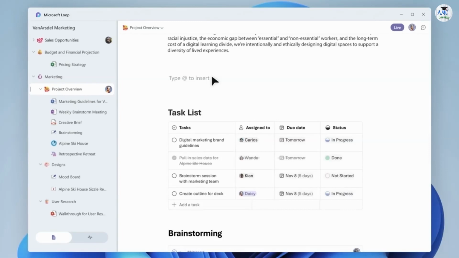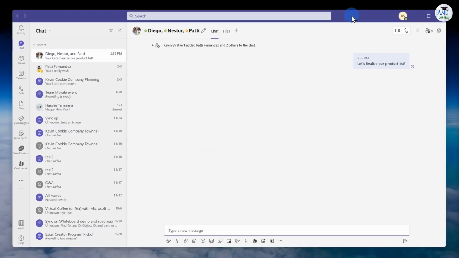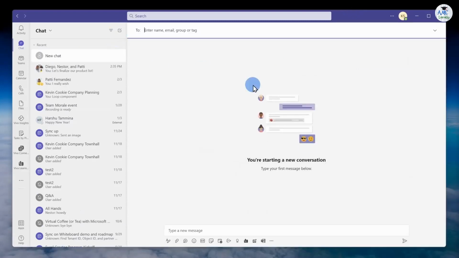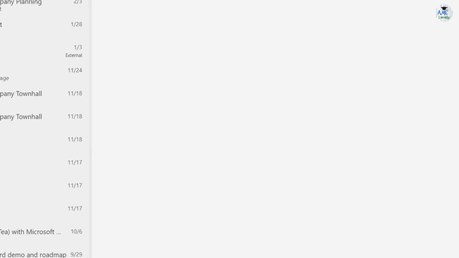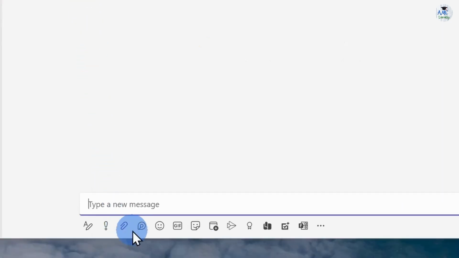Let's investigate this. Loop can be launched straight from a Microsoft Teams chat window. However, Loop will eventually be accessible from almost any place. Together with the senior leadership team, I would like to finalize our product list at the Kevin Cookie Company. Thus, I'm in Microsoft Teams doing that, and I'll click into this chat message. I can see the Loop icon beneath the text field down below. The Loop logo is this.